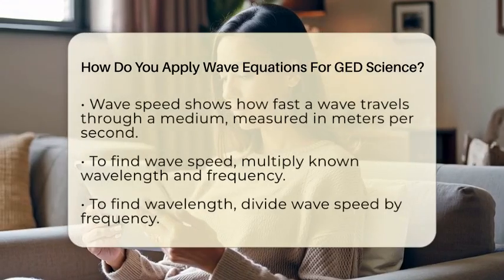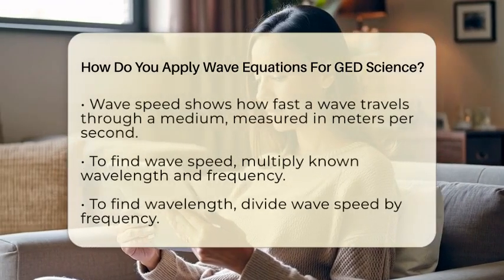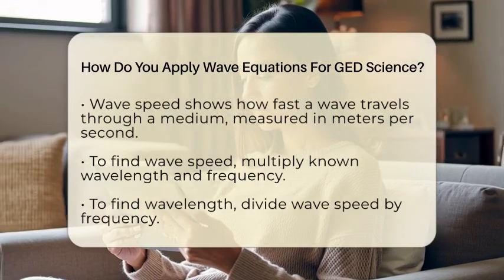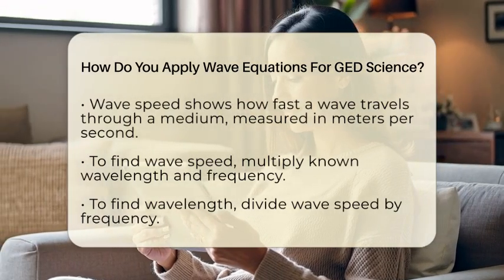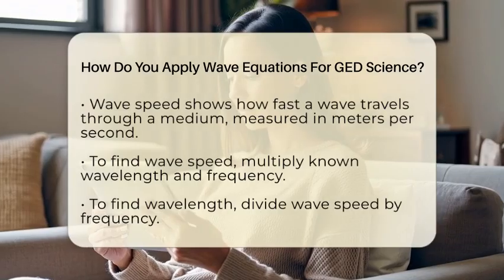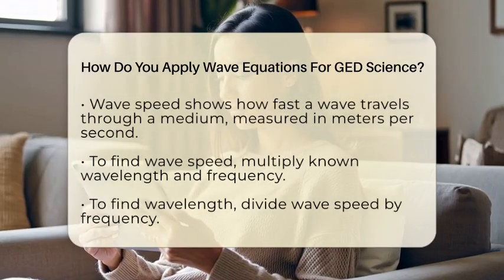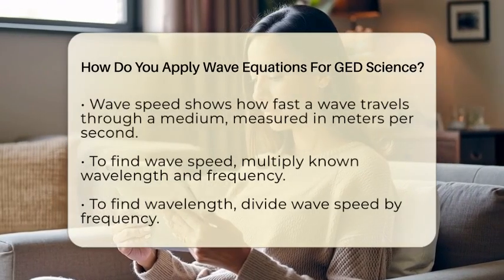To use this equation, first figure out what you know. If you know the wavelength and the frequency, multiply them to find the wave speed. For example, if a wave has a wavelength of 5 meters and a frequency of 2 hertz, then the wave speed is 5 meters times 2 hertz, which equals 10 meters per second.